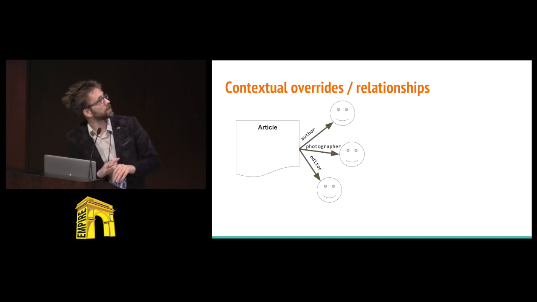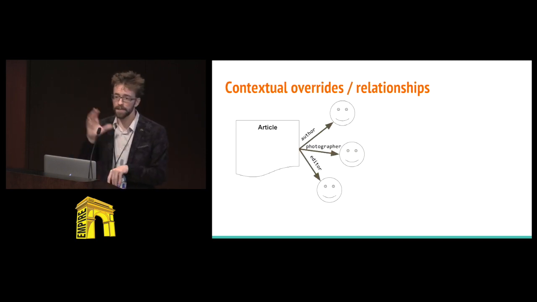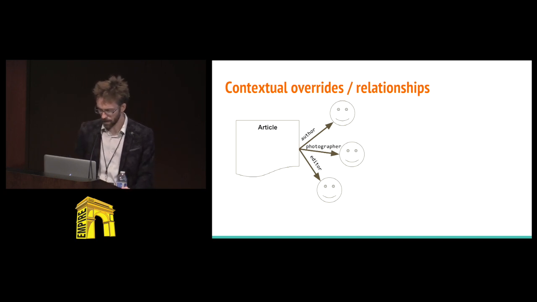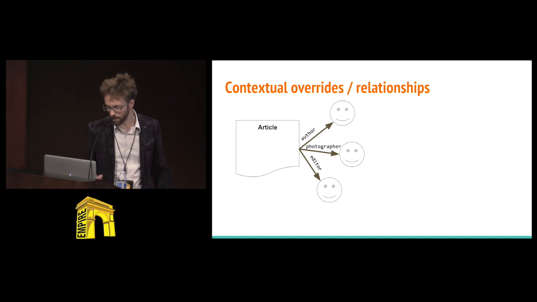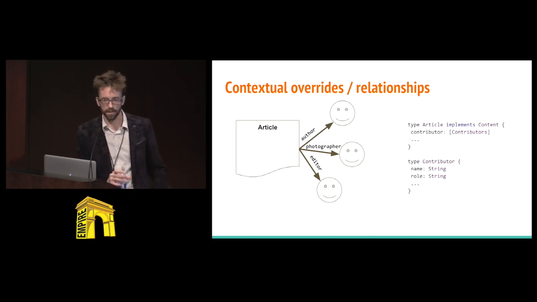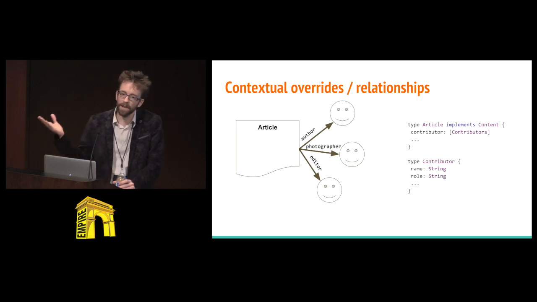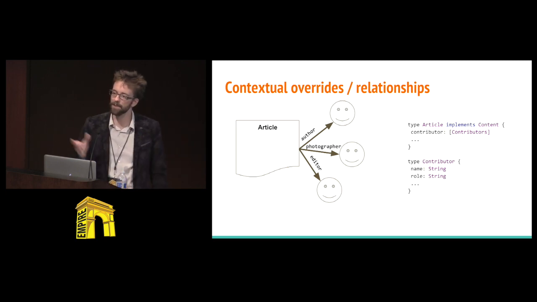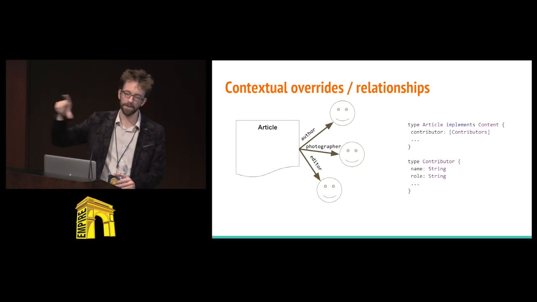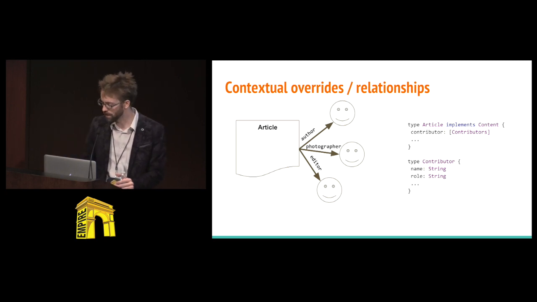How about this? Contextual overrides and relationships. This is something we deal with a lot in publishing as a whole. In REST, I probably would have cheated and done something, this is like the graph version of it, that looks something like this. I would have probably taken the roles and just stuck them maybe next to the name and said, okay, cool, you're the author here, hey, you're the editor, good to go. They're just child properties of the content item.